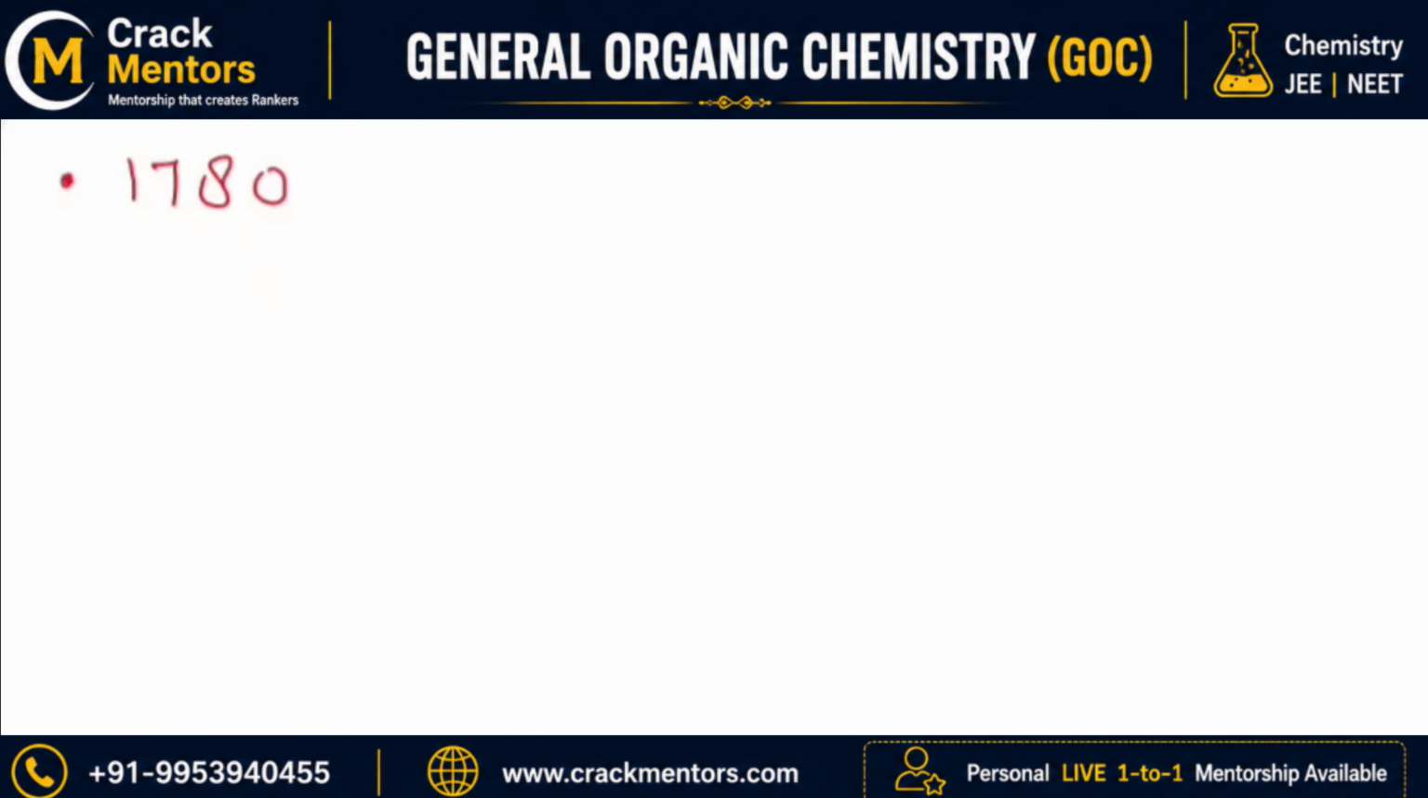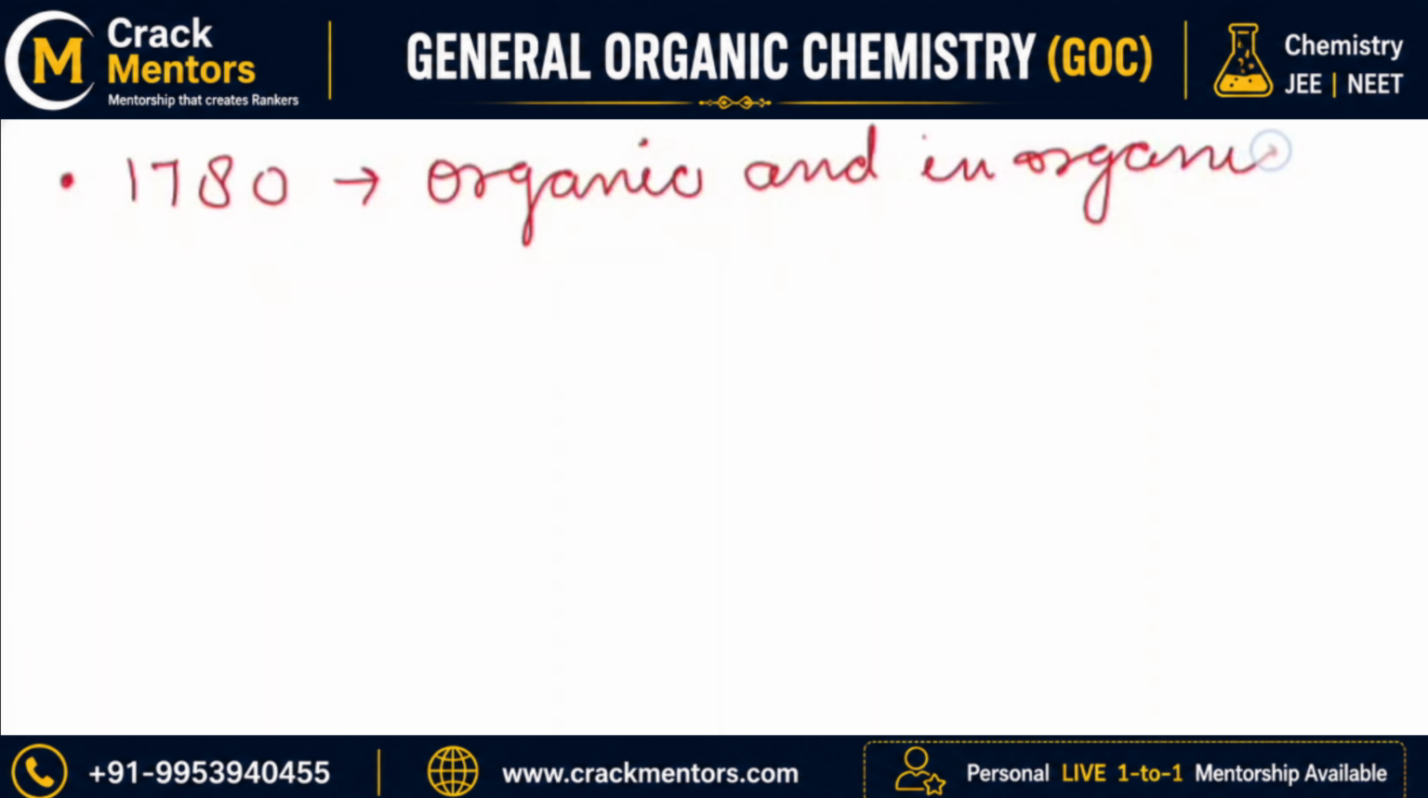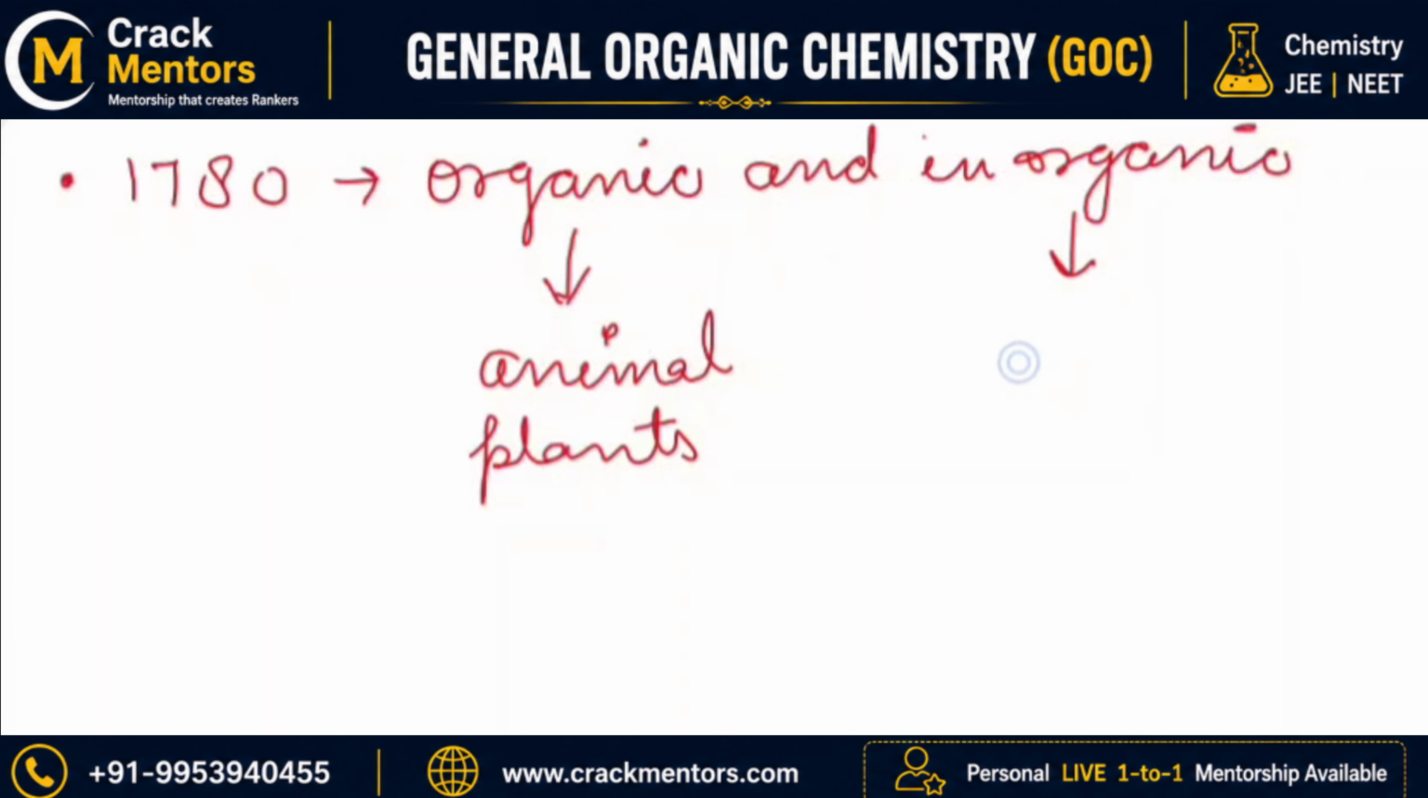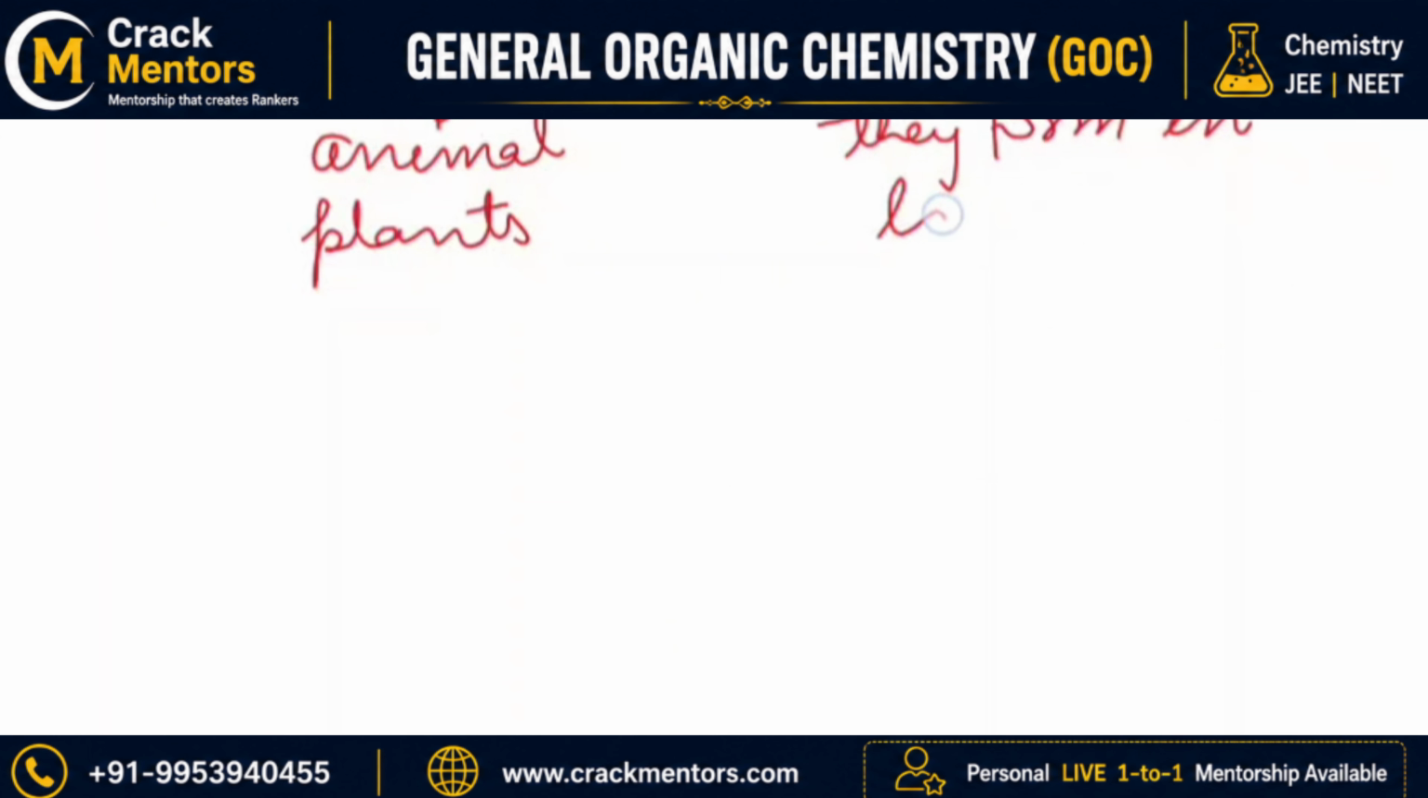scientists were capable enough to distinguish between organic compounds and inorganic compounds. Here, what is the difference? They told that organic compounds are those compounds which are found from animals and plants, and inorganic compounds are those which they form in laboratory, in lab, right? So they distinguished. Then what happened?